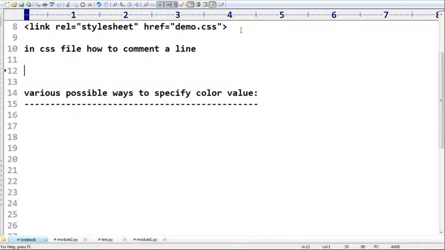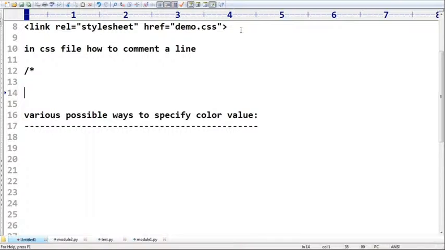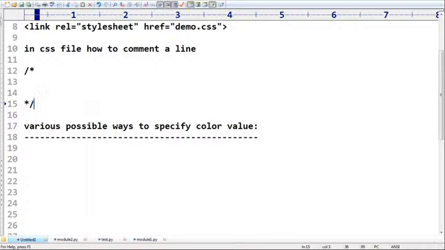Very simple, sir. Do you know, the people who are coming from a Java background? This is the multi-line Java comment, and this is the comment we require to use. So this is the CSS comment. Observe that. Even in the C language this type of comment is there. The multi-line Java comment itself is like this.